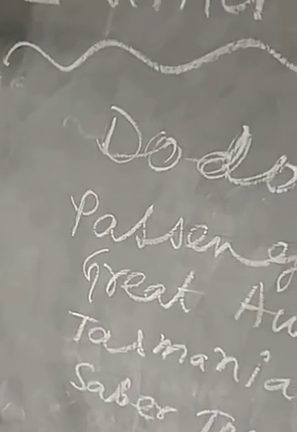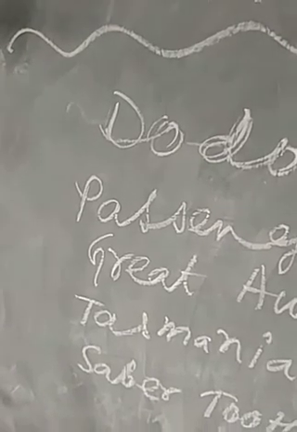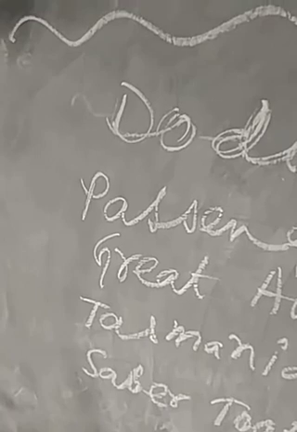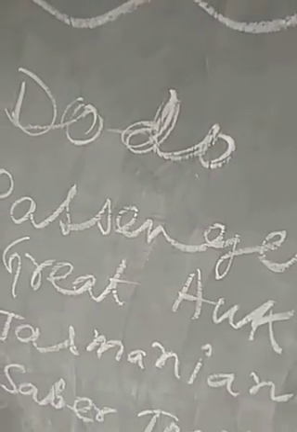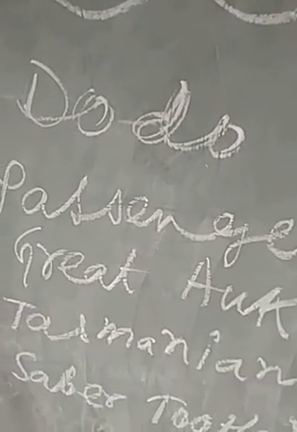The first one, dodo. An extinct flightless bird that inhabited the island of Mauritius. It looks like a duck. This bird's name is dodo. And the second one, native to North America and once the most abundant bird in the world, is the passenger pigeon.